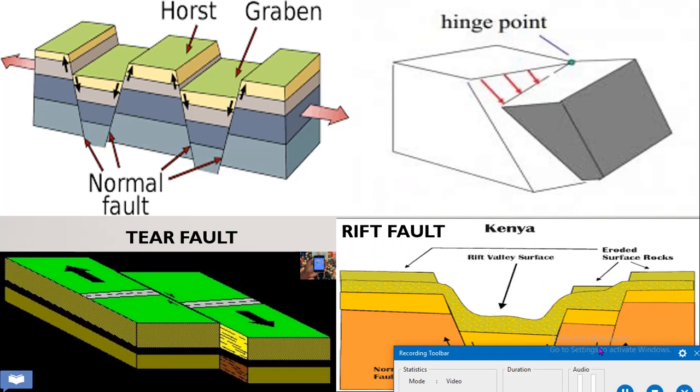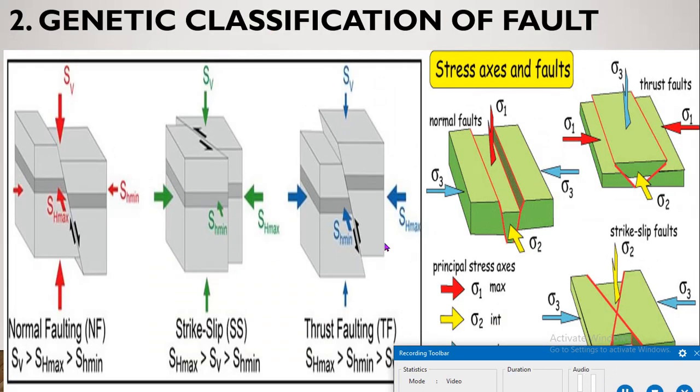What is strike slip fault? The displacement occurs in the strike direction. So this is all about geometric classification. Then comes the genetic classification of fault. Genetic classification means what is the origin of the fault.